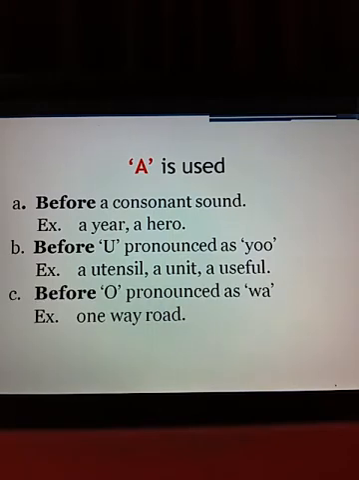Before O pronounced as wo. Example, one-way road, where though O is a vowel, it doesn't give the sound of O. It gives the sound of one, W-A. Then we are using a.